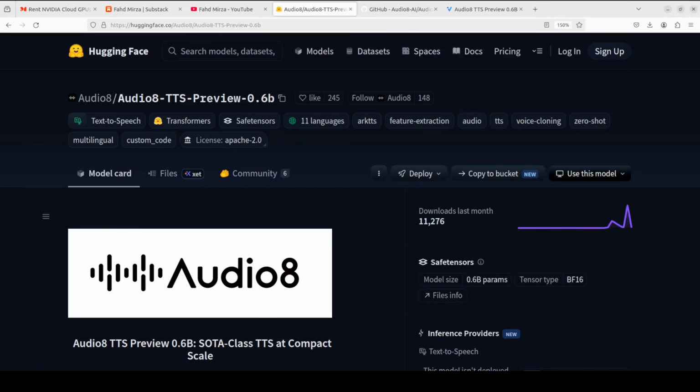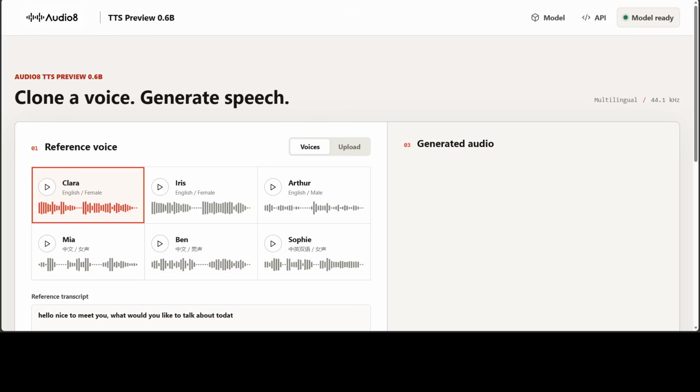The architecture is actually quite simple and not a new one. They have taken it from Fish Audio, and that is what the secret sauce is. It's a dual AR architecture where a slow transformer that maps out one semantic token per audio frame is paired with a fast transformer that fills in the acoustic detail, together producing rich 44.1 kHz audio. It is multilingual, speaks around 11 languages from English and Spanish to Japanese, Korean, and it does zero shot voice cloning, which we will also test out once this gets ready.